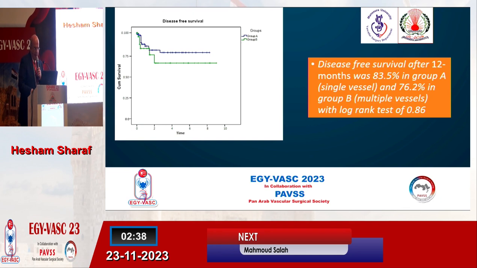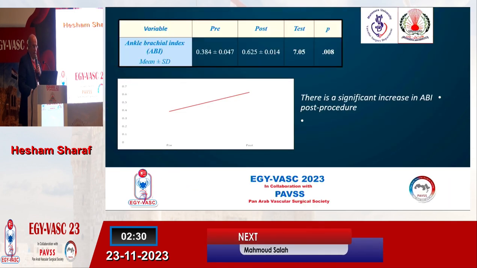And this is the log-rank test for the recurrence of stenosis. There is no significant difference between the two groups. And this is the change in the ankle brachial index after angioplasty. There is marvelous improvement of the ankle brachial index of about 0.4 after angioplasty.